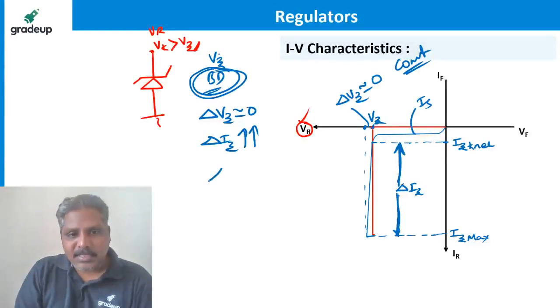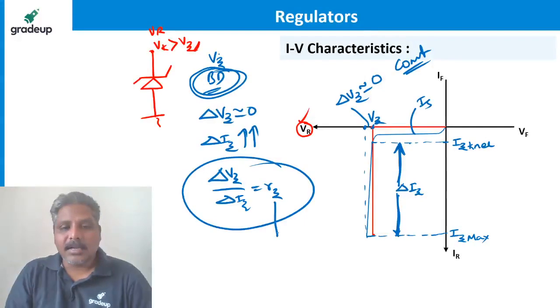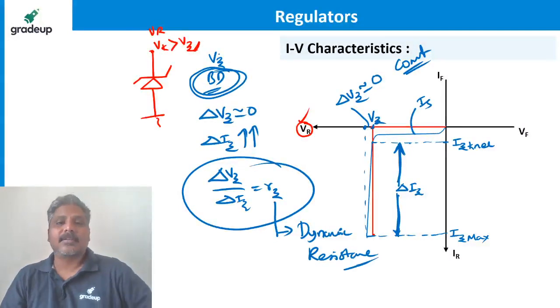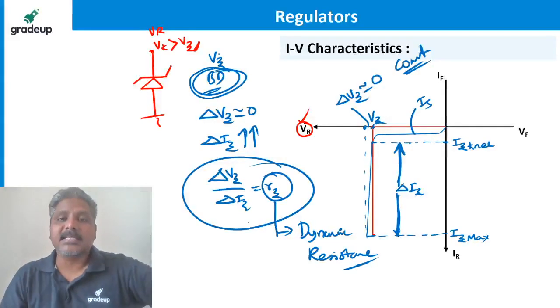The ratio of this change in voltage to change in current, we call it Rz. This is what we call Rz, the dynamic resistance. Why is it called dynamic resistance? Because this resistance can change dynamically.